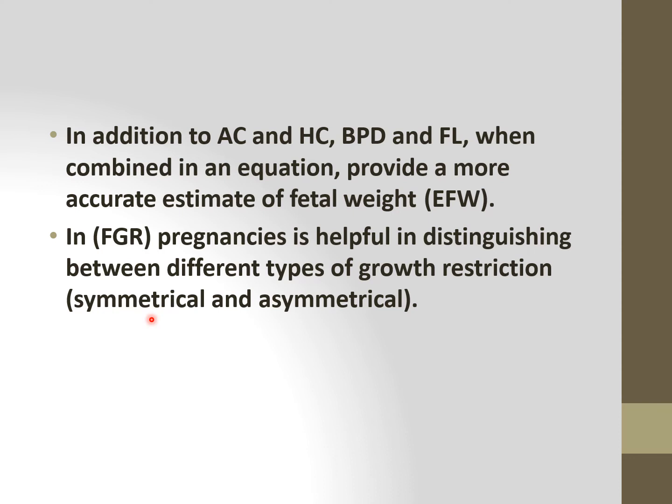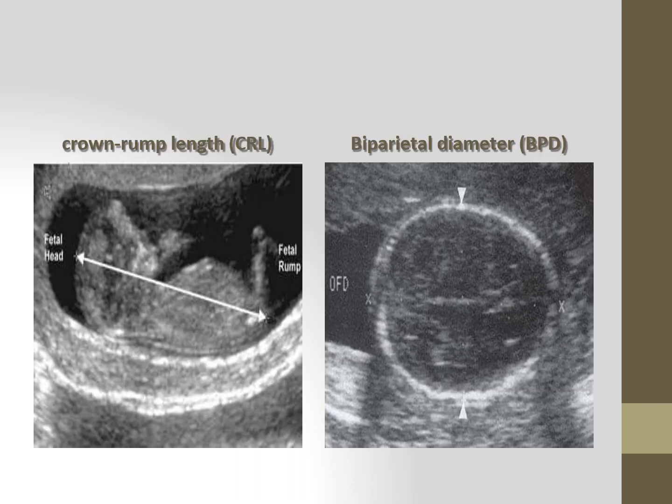That is known as asymmetrical. So these defects can also be identified. We can assess the fetal weight, the gestational age, the size of the baby, and the growth retardation, and whether it is asymmetrical or symmetrical.